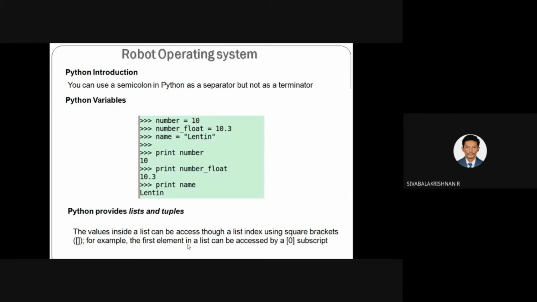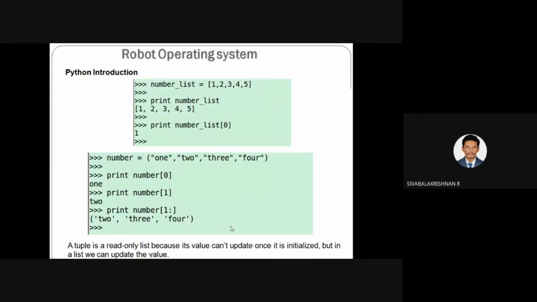The first element in a list can be accessed by the subscript 0. Similarly for the second element, you have to specify 1 to access the second element of the list. Let me show the example. Number underscore list is my list variable. Inside the bracket I have specified 1 2 3 4 5.